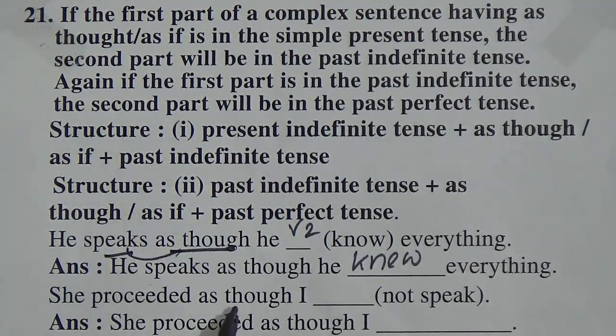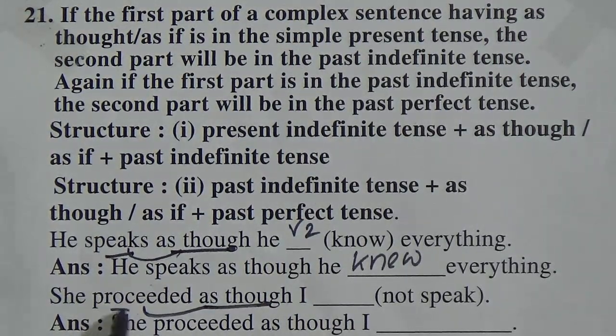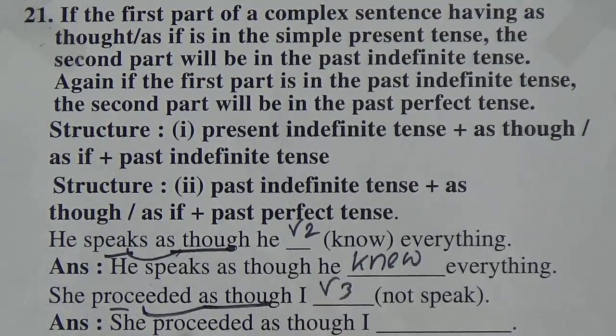She proceeded as though I dash speak. So before as though, look, V2 is given, past indefinite is given. So after as though, you have to make it V3. What is V3? Past perfect tense. So had will come, and not as a negative sentence. After had, the verb will be in past participle form. I had not spoken. I hope you have understood.